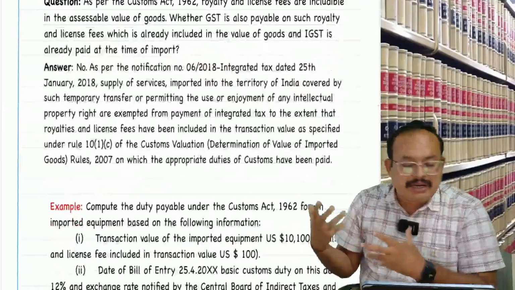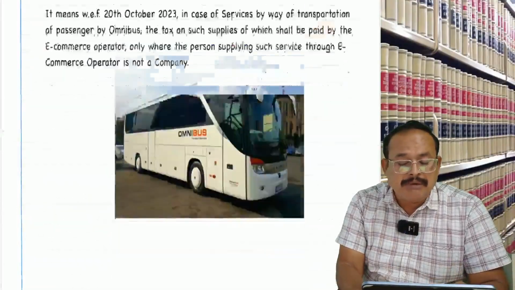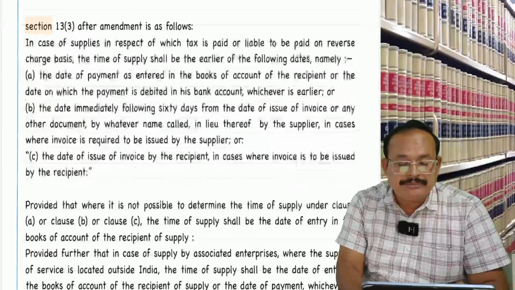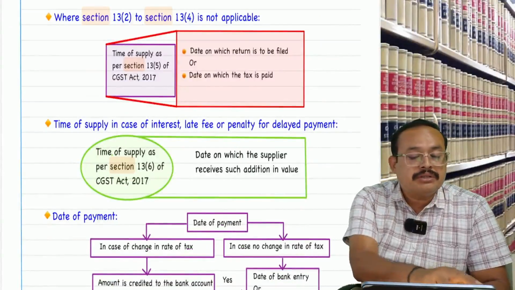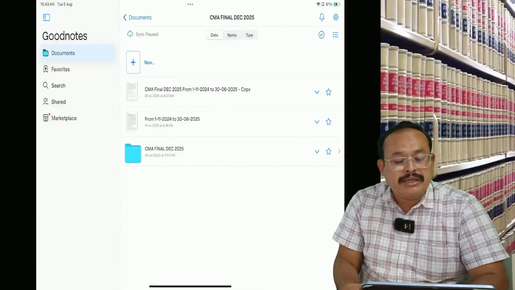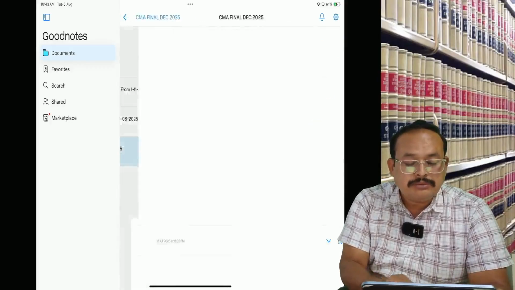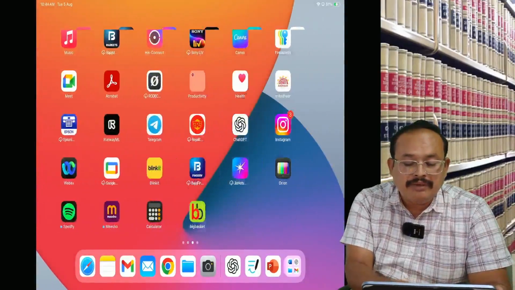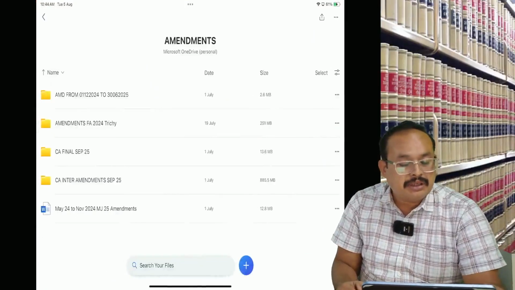Just because it is voluminous, I will go directly to the main content rather than our amendment material. This is somewhat time-taking, that is why we go straight to the main content. I will lift that from the main content. Amendments.